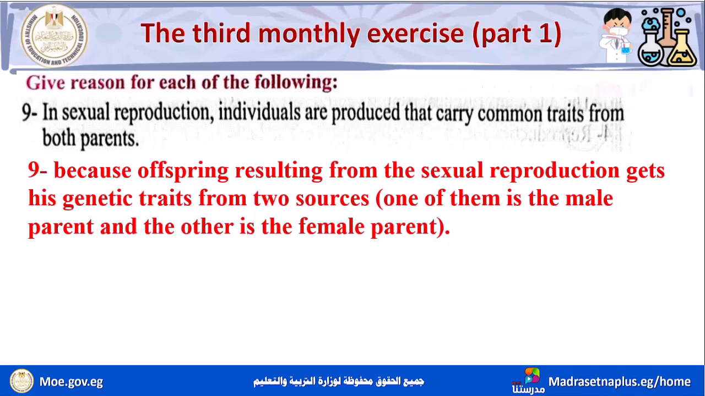So that's why in sexual reproduction individuals carry common traits from both parents. Why? Because the offspring resulting from sexual reproduction gets its genetic traits from two sources. I have two sources, not one source. I have two parents. One of them is the male parent and the other is the female parent.